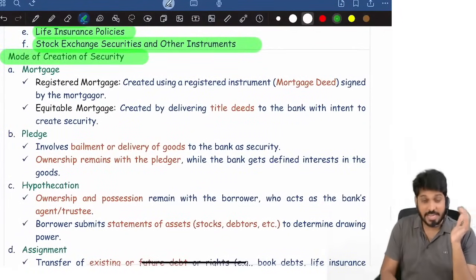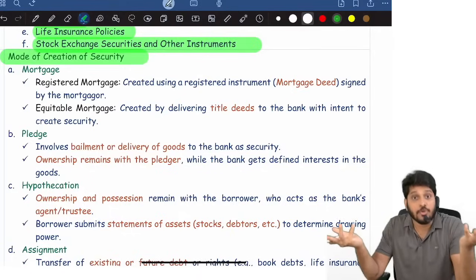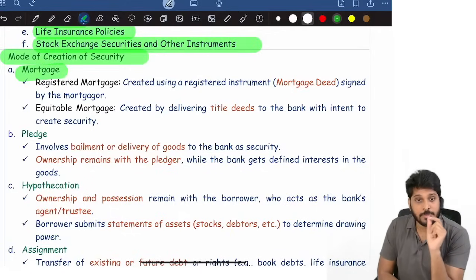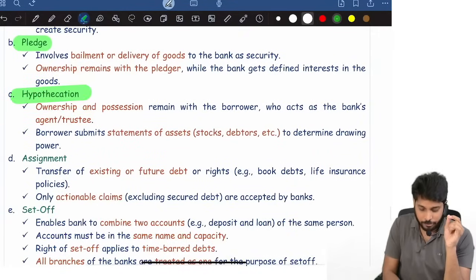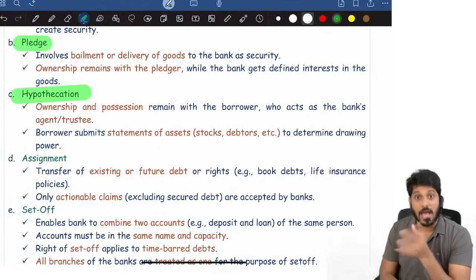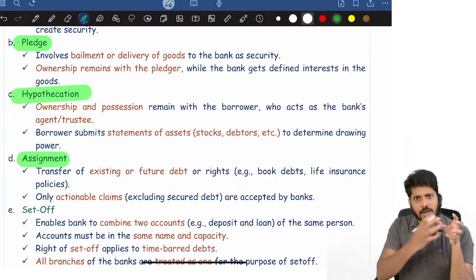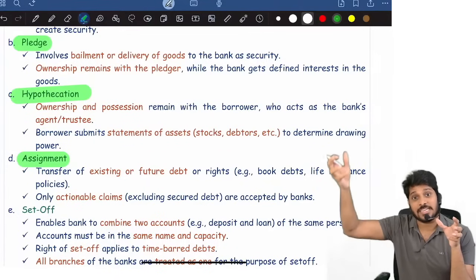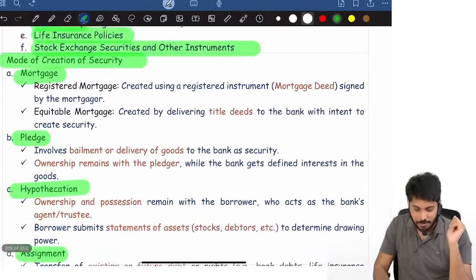Now, there are various modes through which a security can be created. Okay, I will give some security. How will you create it? Mortgage. For immovable properties, the method of creating security is called mortgage. For movable items, the method of creating security is called pledge. For vehicles, inventory loans, current assets given as security, it is hypothecation. And there is another thing called assignment. A life insurance policy, we will assign it. That method is called assigning. Then set off, then lien. Fine, one by one we'll discuss.